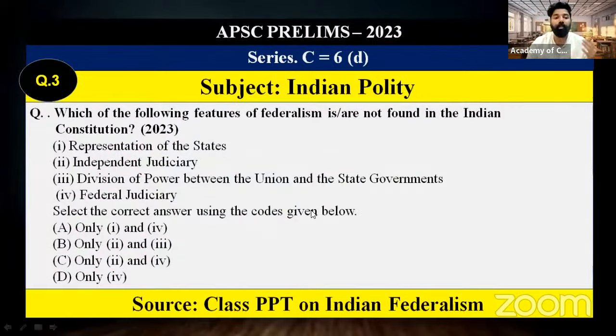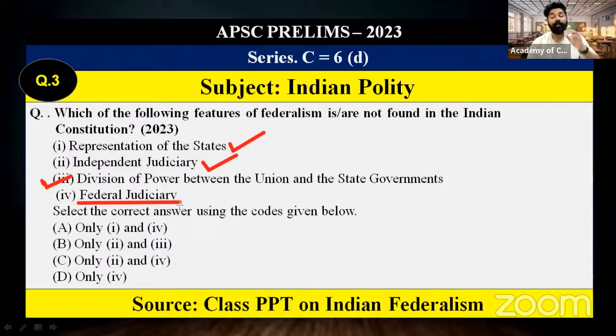The first and foremost feature that we can remember is the division of power between the union and state governments, which we can see in the 7th Schedule of the Indian Constitution. Then representation of the states: yes, we are following bicameralism. In Parliament, you can see Lok Sabha and Rajya Sabha. The Rajya Sabha particularly protects the interest of the states, where it represents the states. So 1 and 3 are also part of federalism in India. Then independent judiciary is also part of the federal feature, but only one is not a part of the federal features in India, that is federal judiciary.